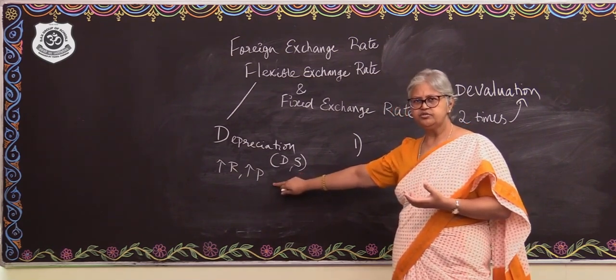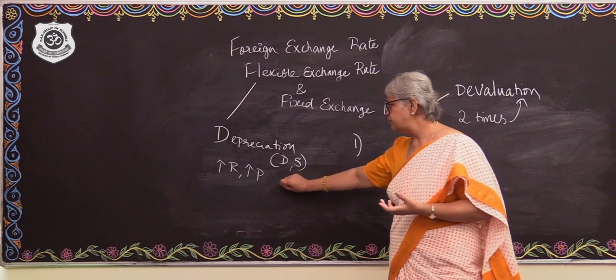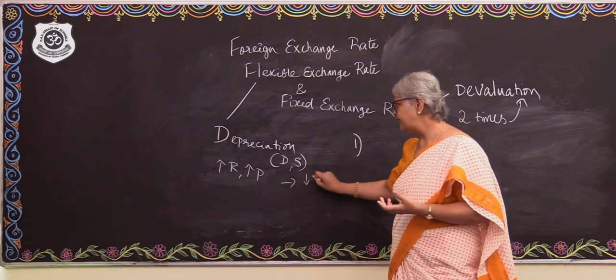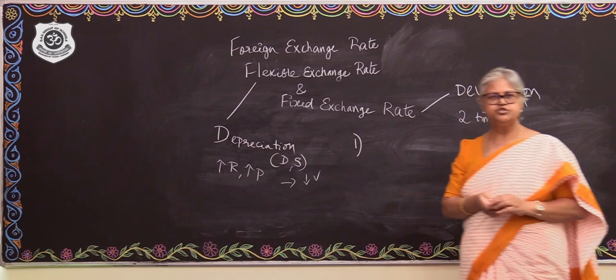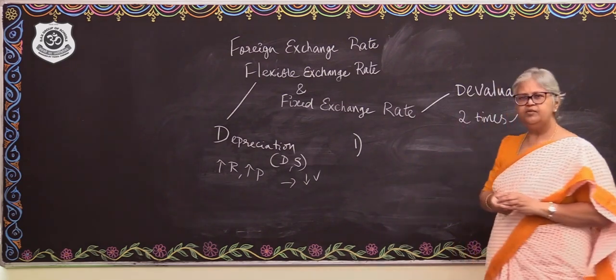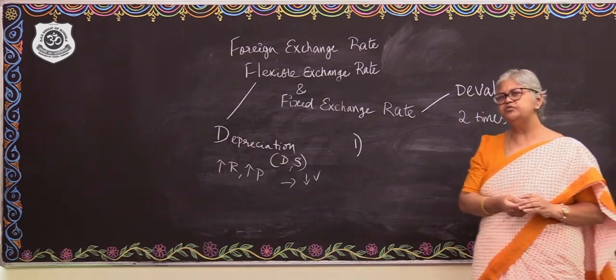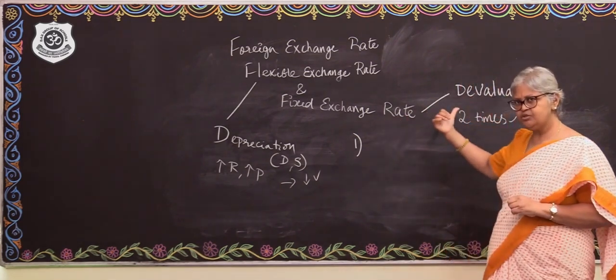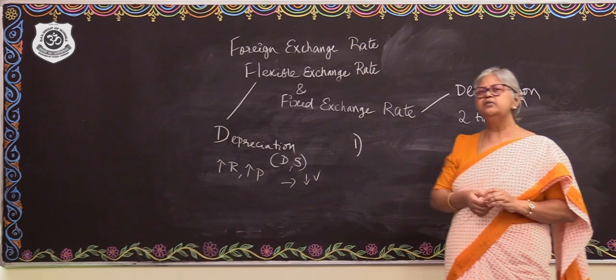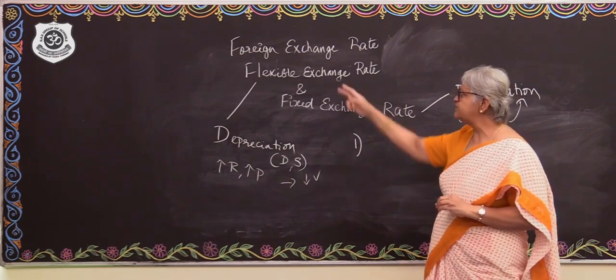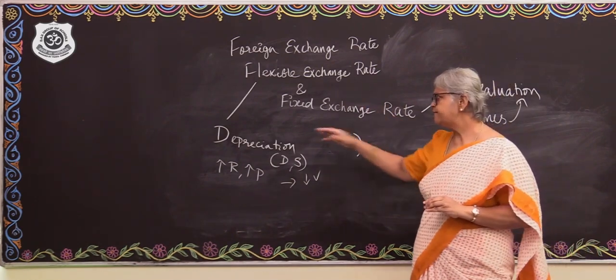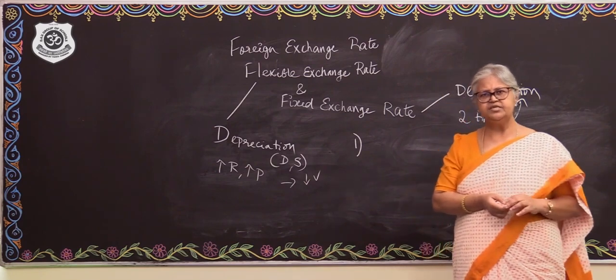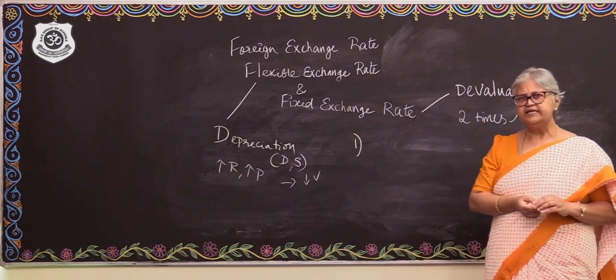Increase in rate. Fine? And that would mean a decrease in the value. That is how depreciation is understood. That is how devaluation is also understood. Fall in the value of the domestic currency under the fixed exchange rate system is called devaluation. Right? Fall in the value of the domestic currency under the flexible exchange rate system is called depreciation, currency depreciation, isn't it?